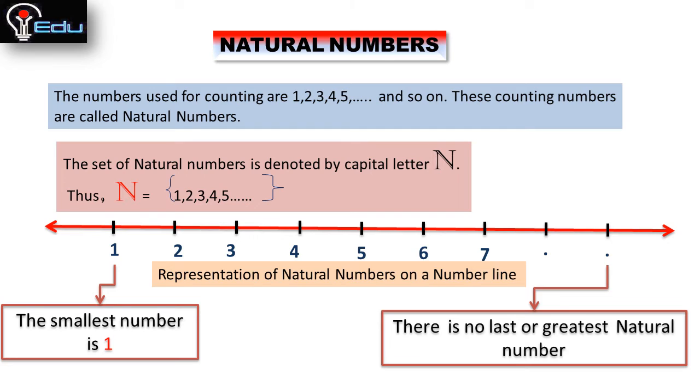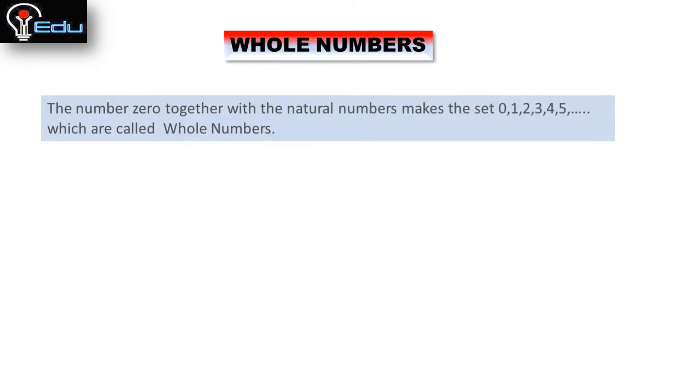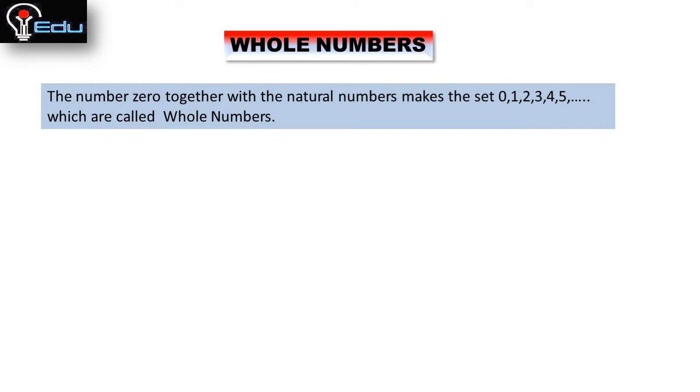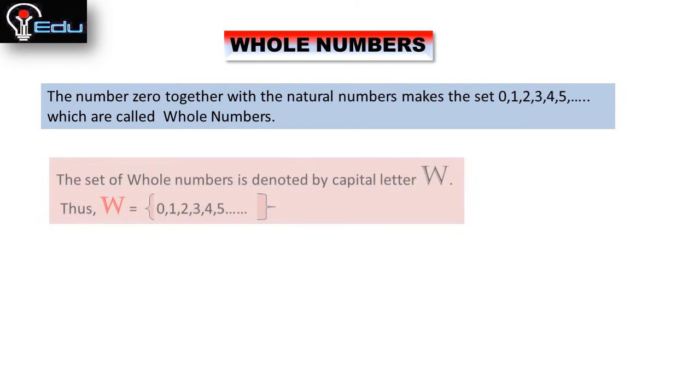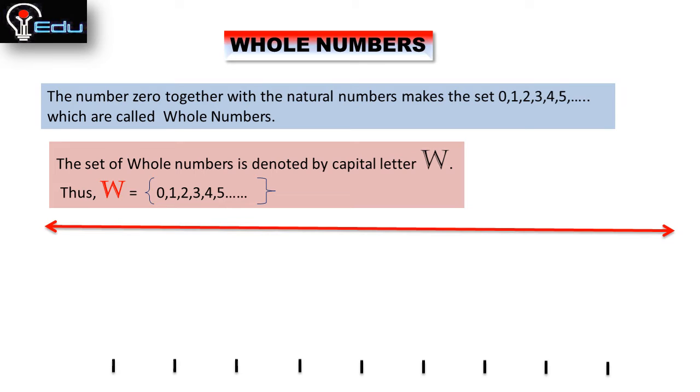Okay, so that was about natural numbers: the definition, the set of natural numbers, the representation of natural numbers on a number line, and the smallest and the greatest number. And next is whole numbers. The number 0 together with the natural numbers makes the set 0, 1, 2, 3, 4, 5 and so on, which are called whole numbers. The set of whole numbers is denoted by capital letter W. Thus W is equal to the set of 0, 1, 2, 3, 4, 5 and so on, and this is the number line.